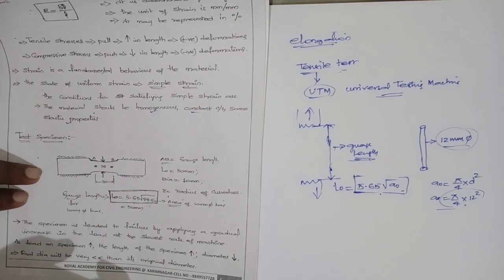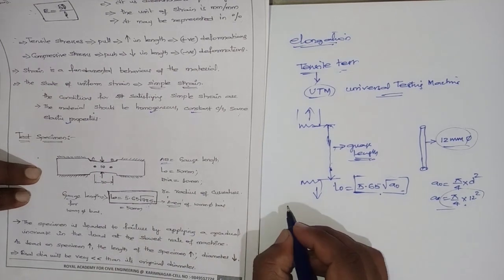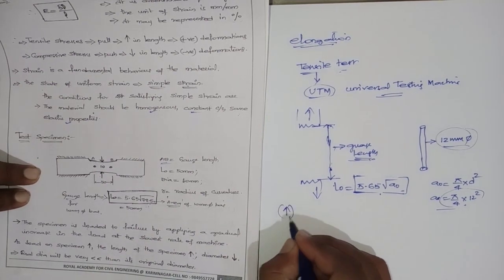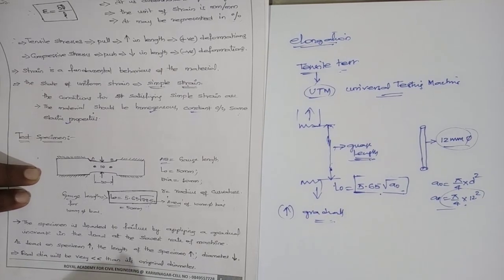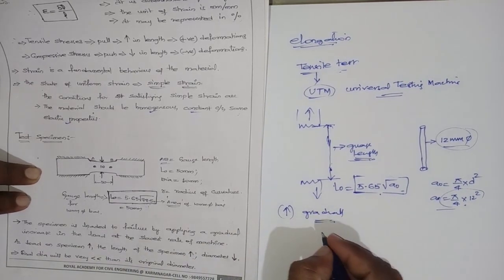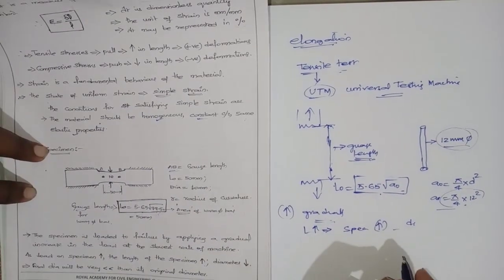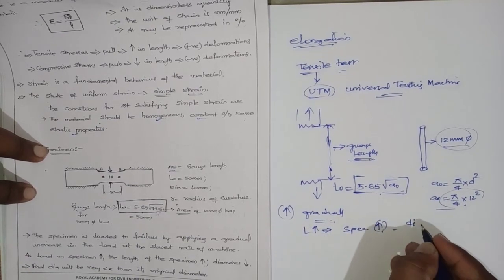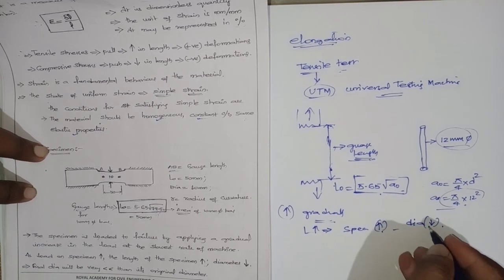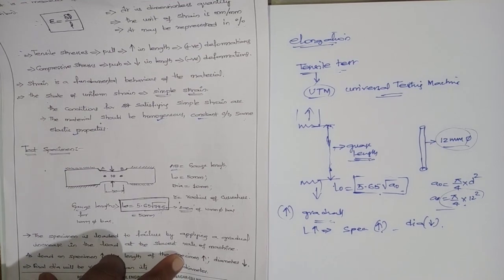Then you apply the load, increasing it gradually. As the load increases, the length of the specimen goes on increasing and the diameter goes on decreasing. That is the test you conduct to know the percentage of elongation, that is strain.